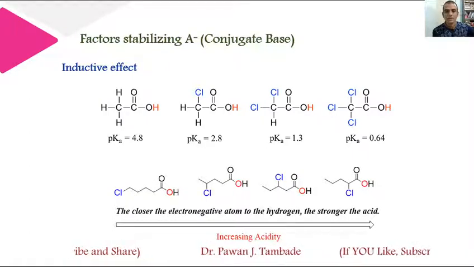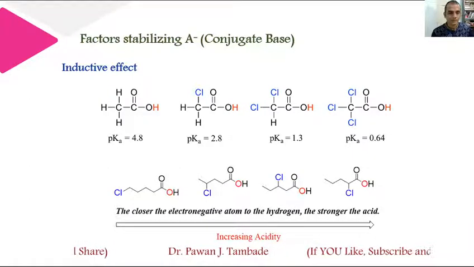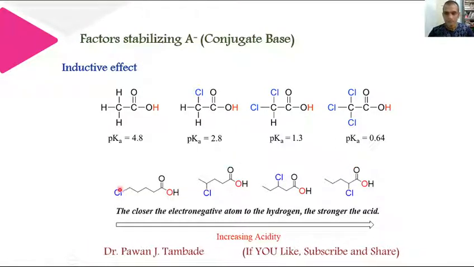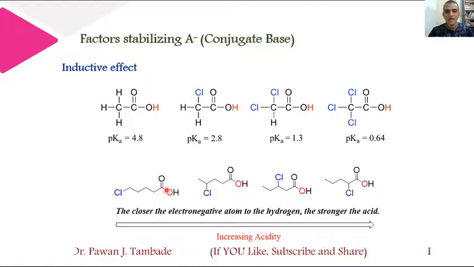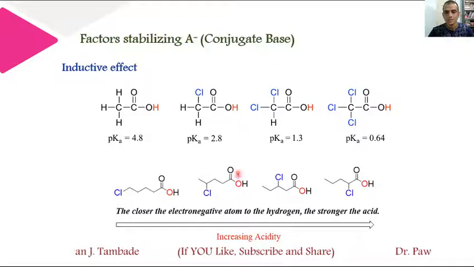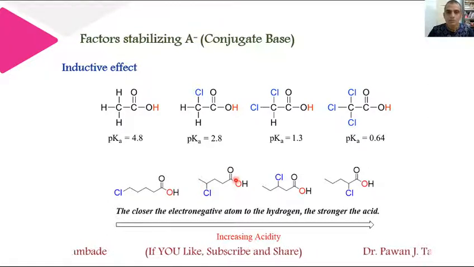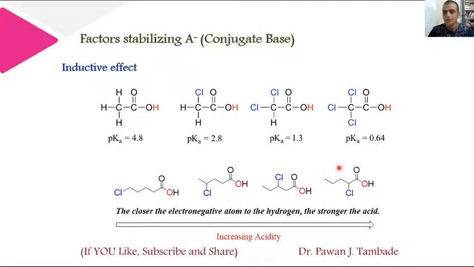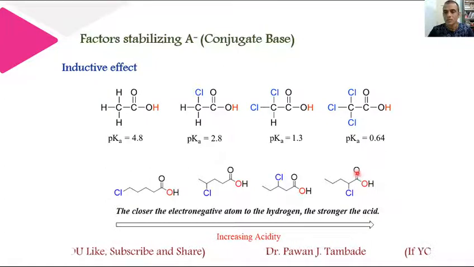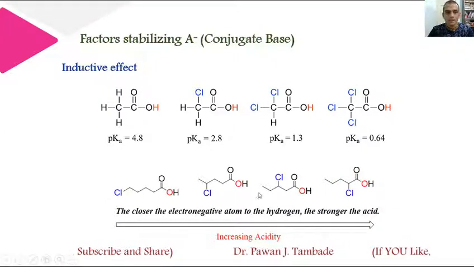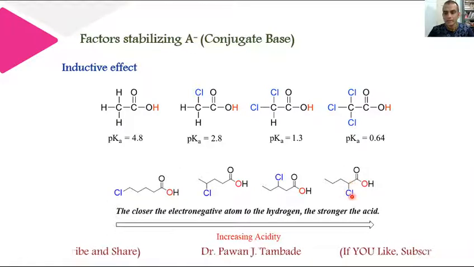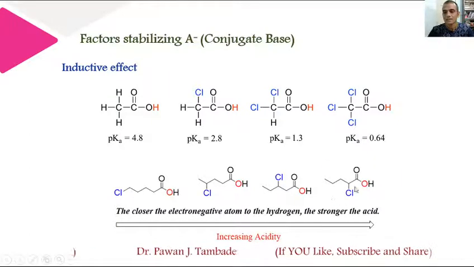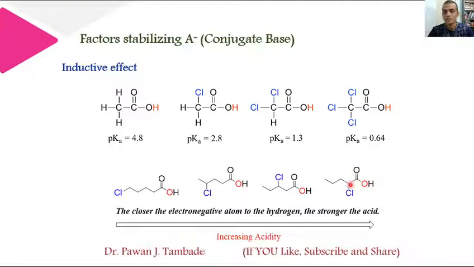In the same way, look at this example. In this case, you can see a difference in position of chlorine atoms. Here chlorine is present far away from the acid group. In this case, chlorine is present comparatively closer to the acid functionality, and in this case chlorine is closest to the carboxylic acid functional group, and because of that the negative inductive effect exhibited by chlorine is more in this case, and thus the acidity of this molecule is highest.